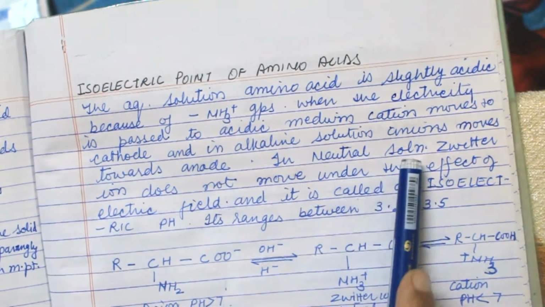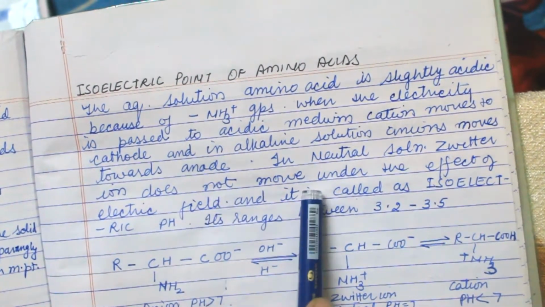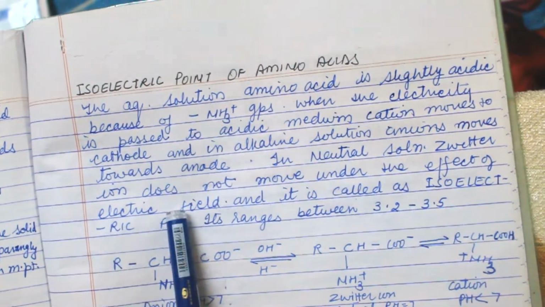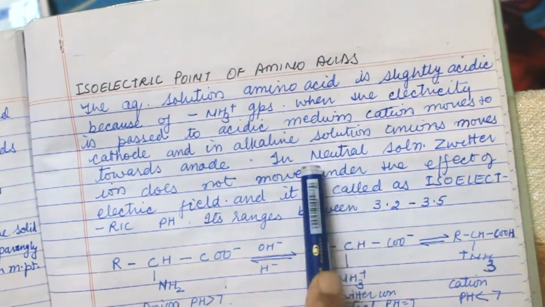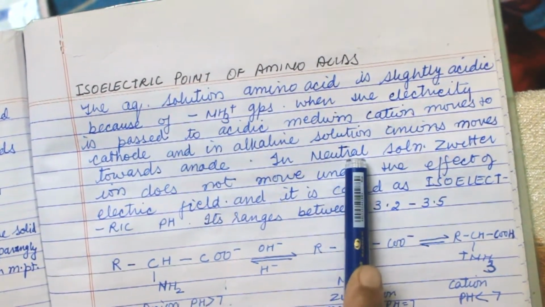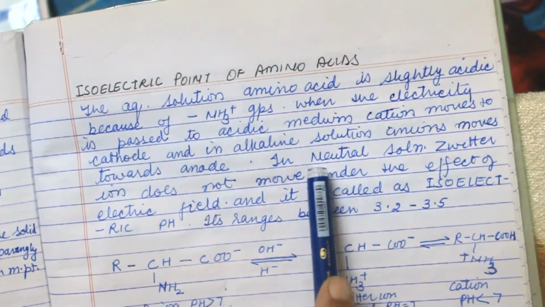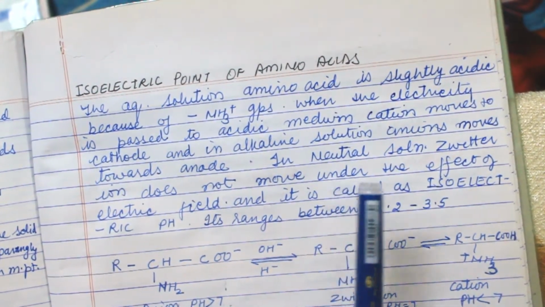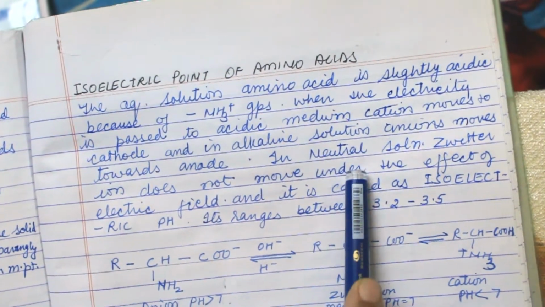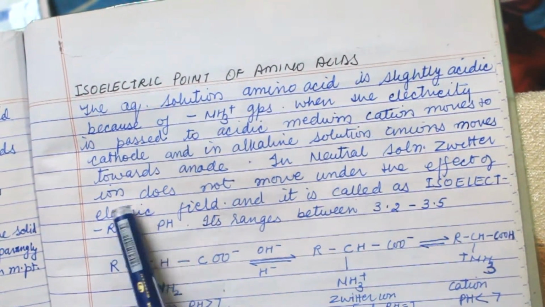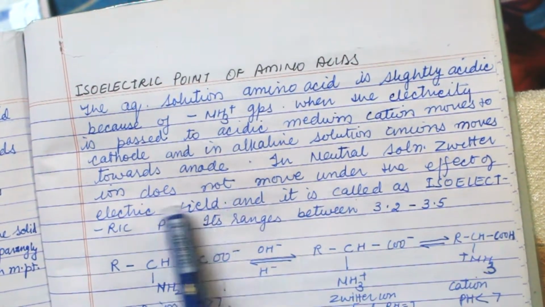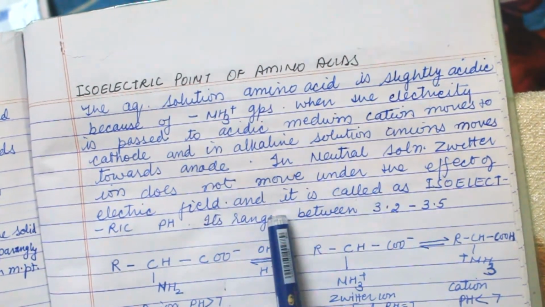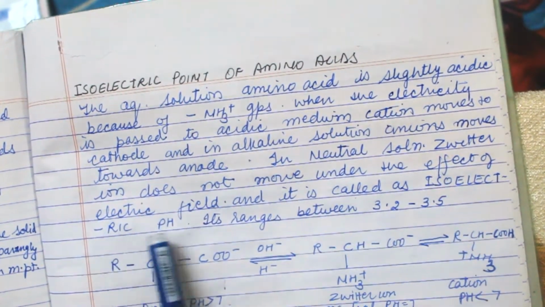In the neutral solution, the zwitter ion does not move under the effect of an electric field. Remember, in the neutral solution, both acid and base are present, or both are totally absent. Zwitter ion does not move under the effect of an electric field, so it is called the isoelectric pH.